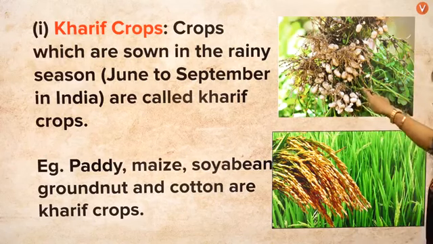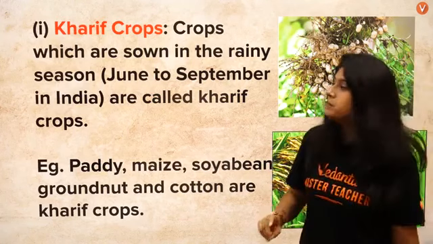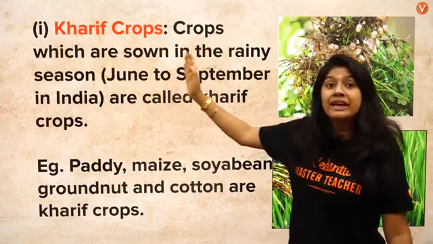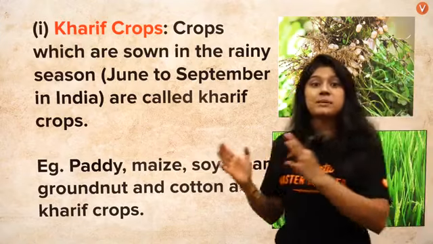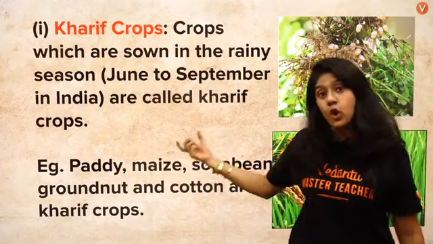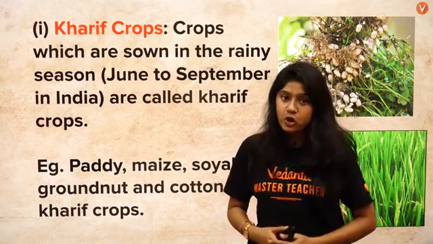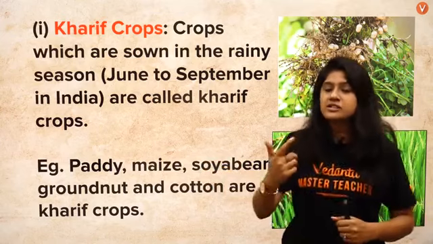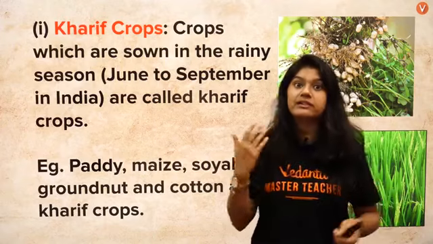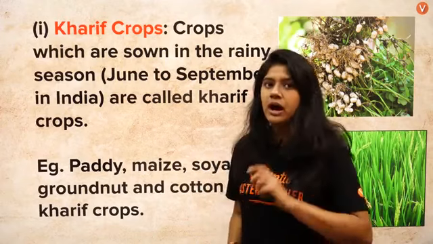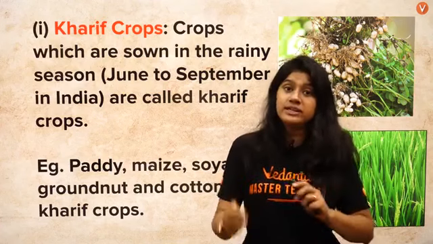This is nothing but the groundnuts, and this is nothing but the rice, or we can say paddy. What is it? Crops which are sown in the rainy season. The rainy season in India is between June to September. Crops sown during the rainy season are called Kharif crops. Examples are mentioned here. First, the easiest example, paddy, or also rice. We have maize, soybean, groundnuts, etc. So, Kharif crops are the ones which are sown during the rainy season in India.